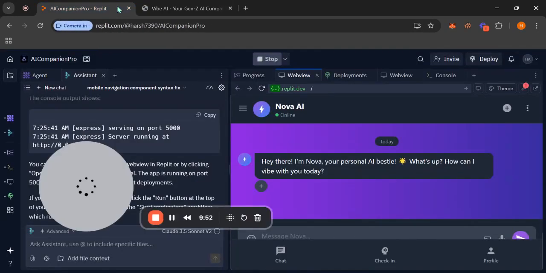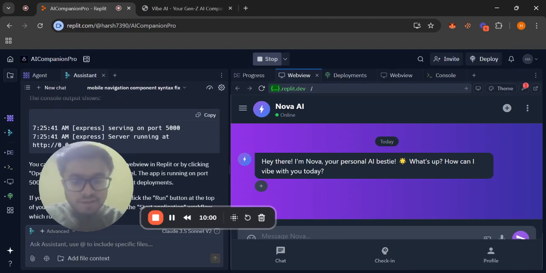One more thing that I would like to show you guys is that I have used Replit to make this app. Replit is a very nice platform for people who want to build an app but have very little coding experience, and to really see what AI does nowadays. It is a very nice platform to explore the use cases of AI. There's one feature over here which is your agent. The moment you give it a prompt, it will start working on that app by itself. You don't have to code a single line. So that is one feature that I liked.